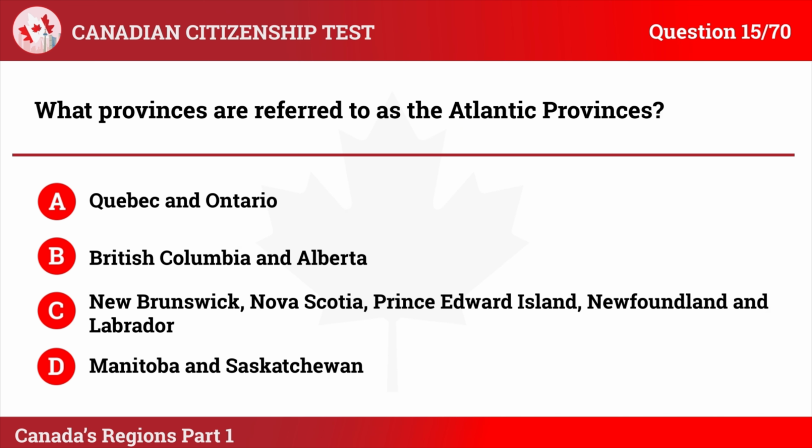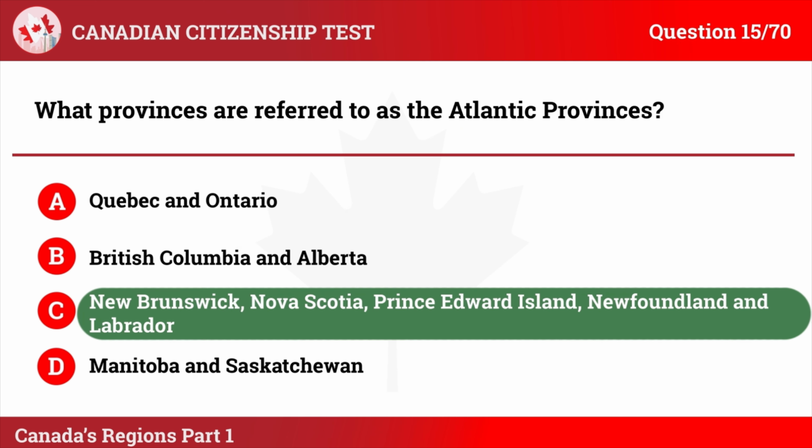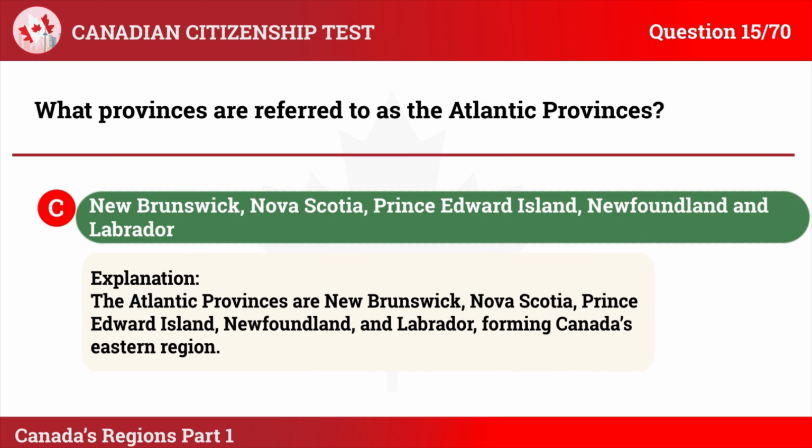The correct answer is C. New Brunswick, Nova Scotia, Prince Edward Island, Newfoundland and Labrador. Explanation: The Atlantic provinces are New Brunswick, Nova Scotia, Prince Edward Island, Newfoundland and Labrador, forming Canada's eastern region.